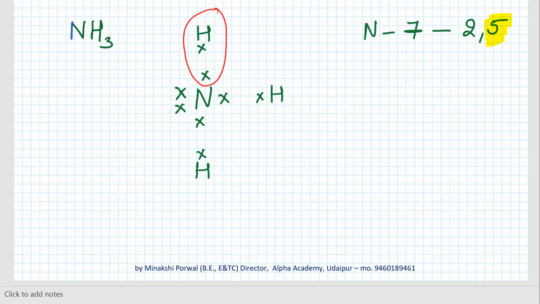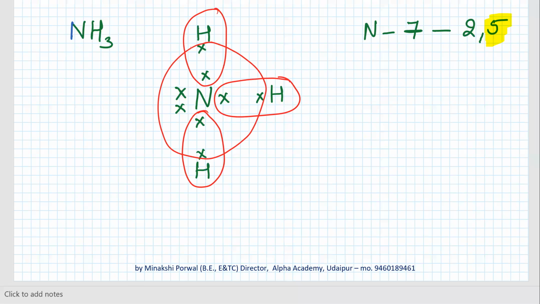All of them need 1 more electron to achieve the nearest noble gas configuration. So each of these hydrogens will share 1 electron with nitrogen. Now when nitrogen will make its count, it will count all of these electrons. And when hydrogen will count, it will also count 1 electron of nitrogen. So now nitrogen has 1 2 3 4 5 6 7 and 8. Okay. And each hydrogen has 2, 2 and 2. So when we draw its structure, it is NH3. This is the structure. Single bond between nitrogen and each hydrogen.